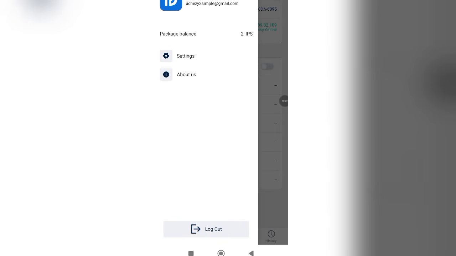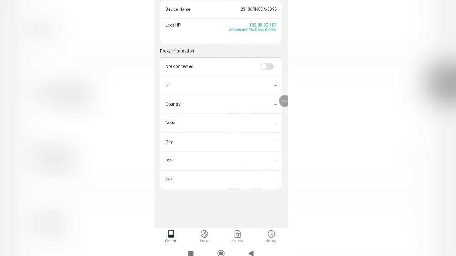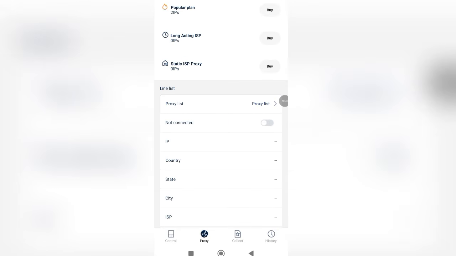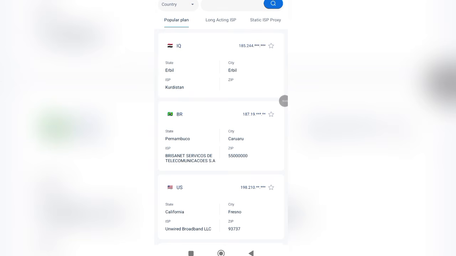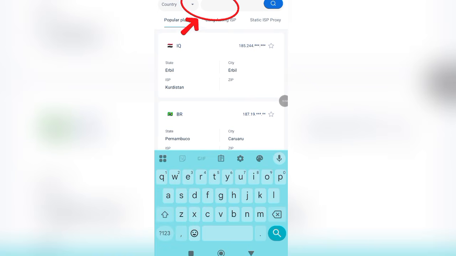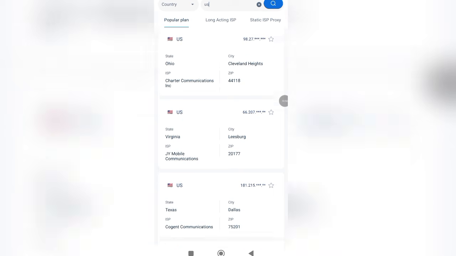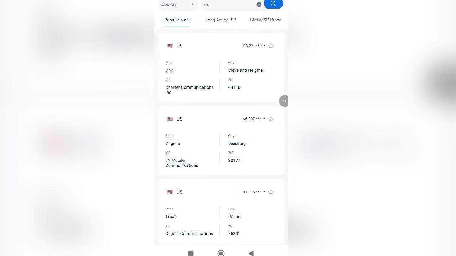So right here, I'm going to make use of my IP. You can see I have two IPs. So what I'm going to do right now is to come over to control, then come down to proxy, come down to proxy list. Most of you are asking, I want to get a United Kingdom proxy, I want to get a different proxy. Just come right here and type in the country and you are having that. When you type the US, you are going to be getting the US proxy. These are all what you can get. This is not very difficult.